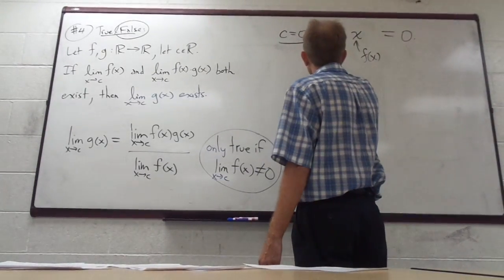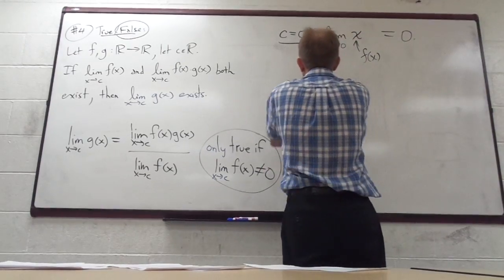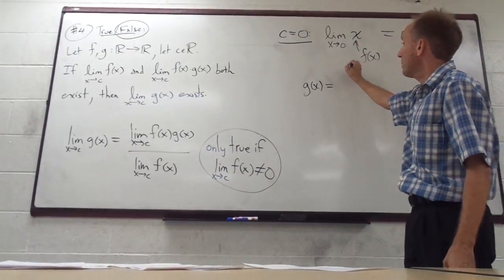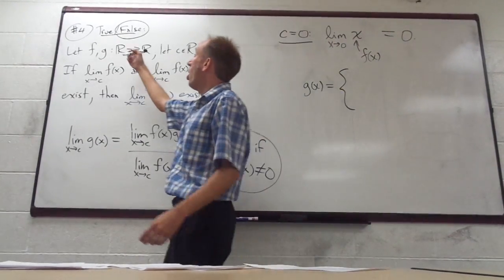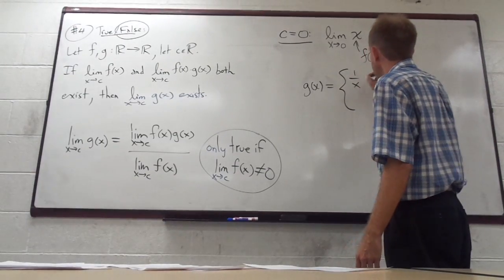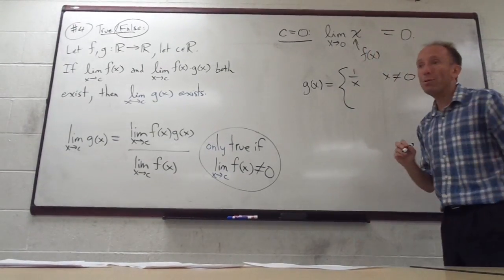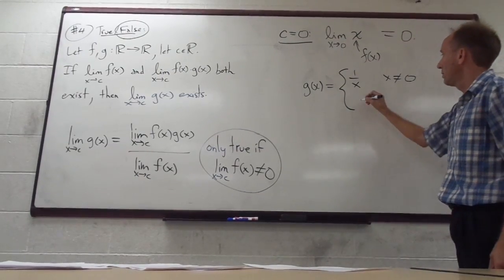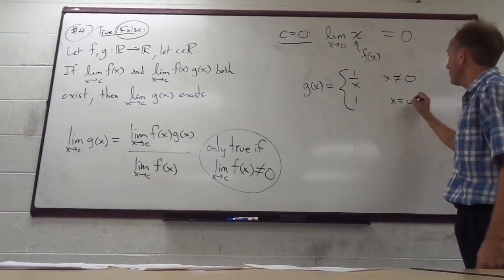And then let's make g of x. What do you want to make g of x? 1 over x. Okay, now be careful. g has to be a function from R to R, so every single real number has to have a value. I will let you use 1 over x, but you can only use that for the non-zero x's. Then just pick a point, like 1, for x equals 0.